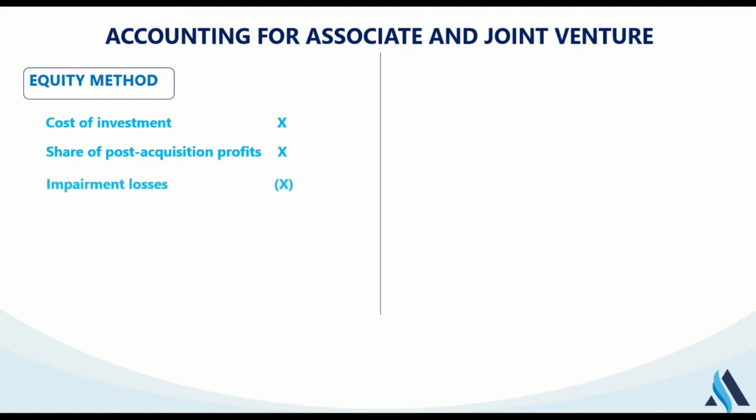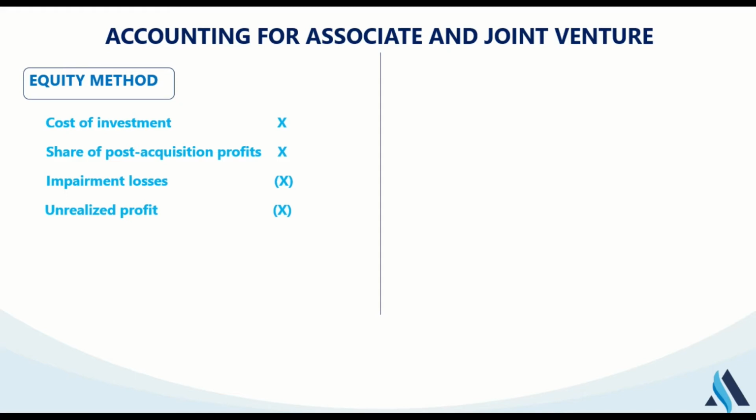Next thing that will come into place is, what about if there is impairment? Impairment will reduce the value of my investment, definitely. So I debit my profit or loss for my impairment, and I will definitely credit my investment in associate. Another thing that can come in here is an unrealized profit.